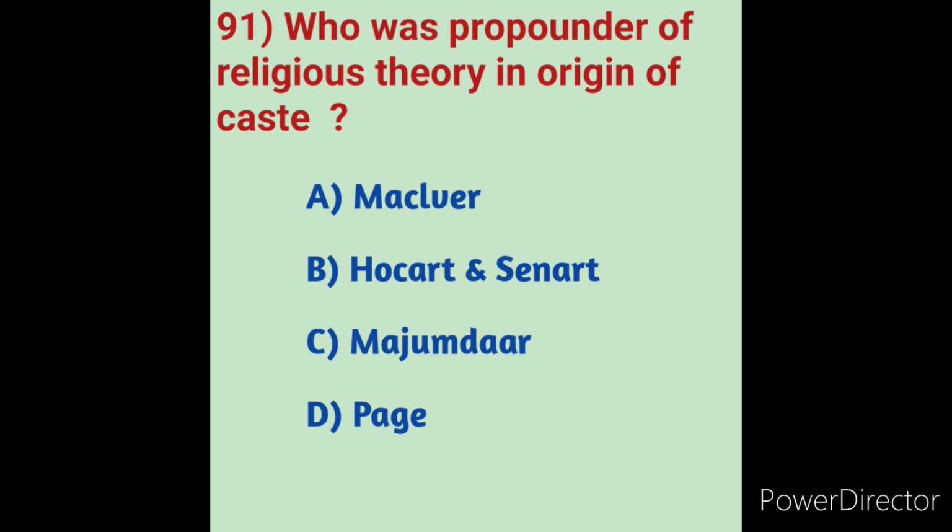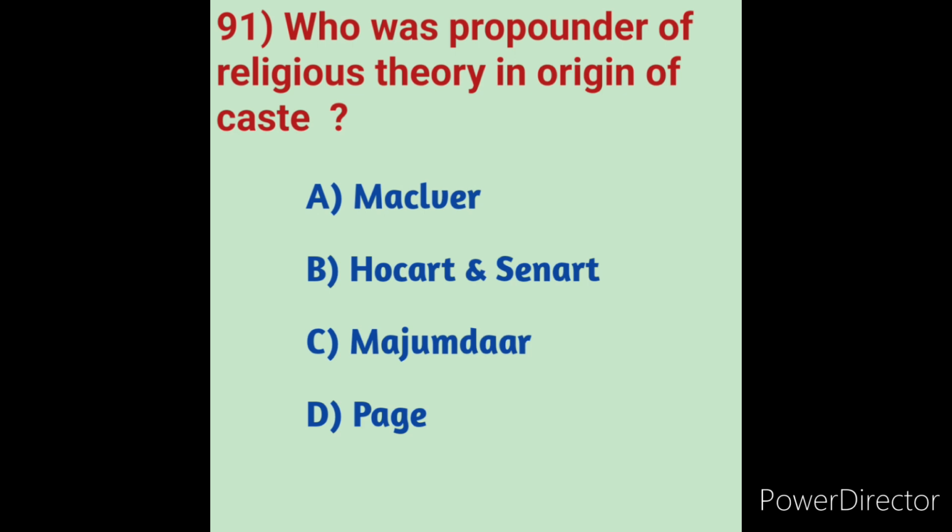Hocart and Senart are the two main advocates of the religious theory. According to Hocart, social stratification originated from religious principles and customs. Who has given the racial theory of the caste system in his work Races and Culture in India? Indian sociologist D.N. Majumdar claims that the caste system emerged following the arrival of Aryans.